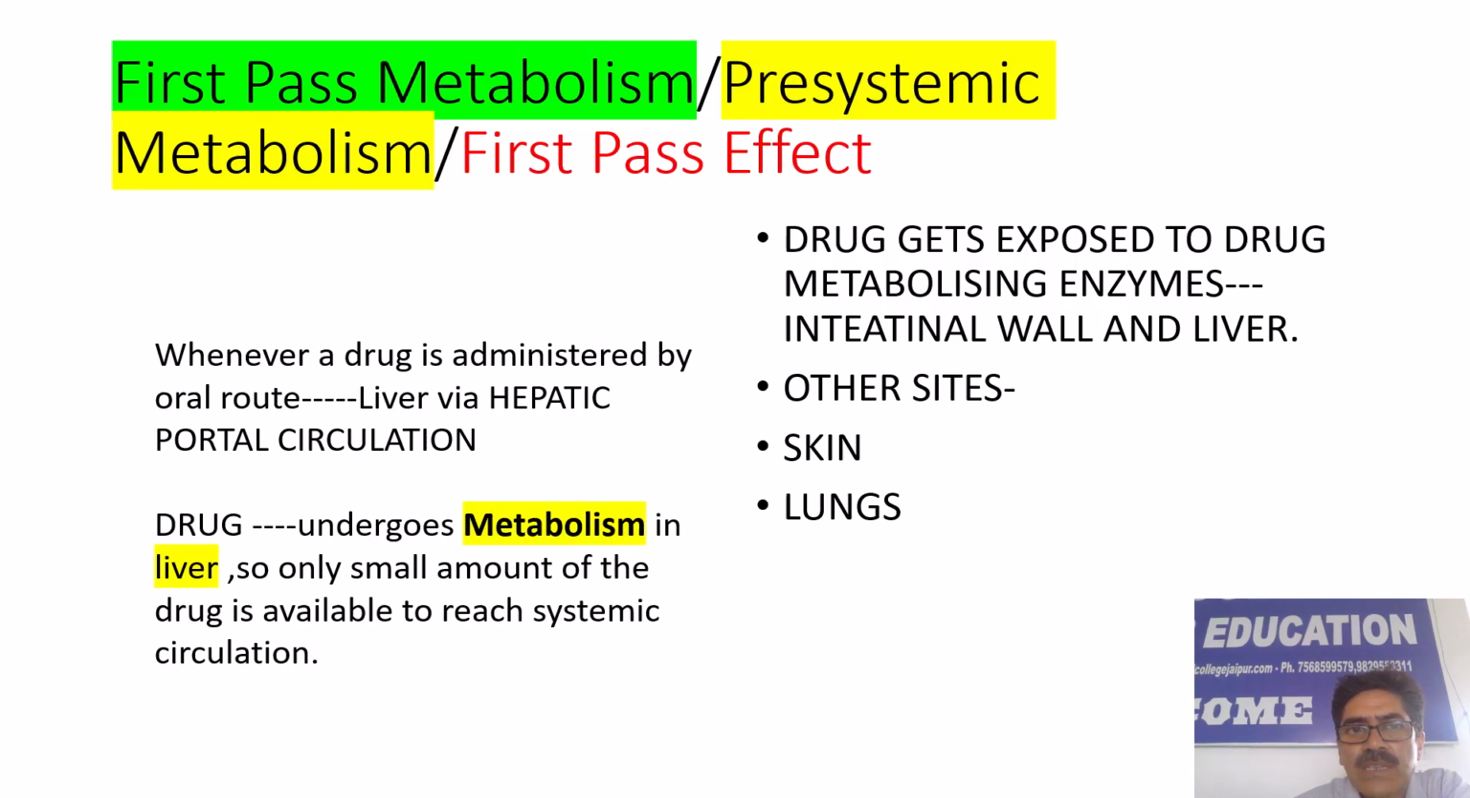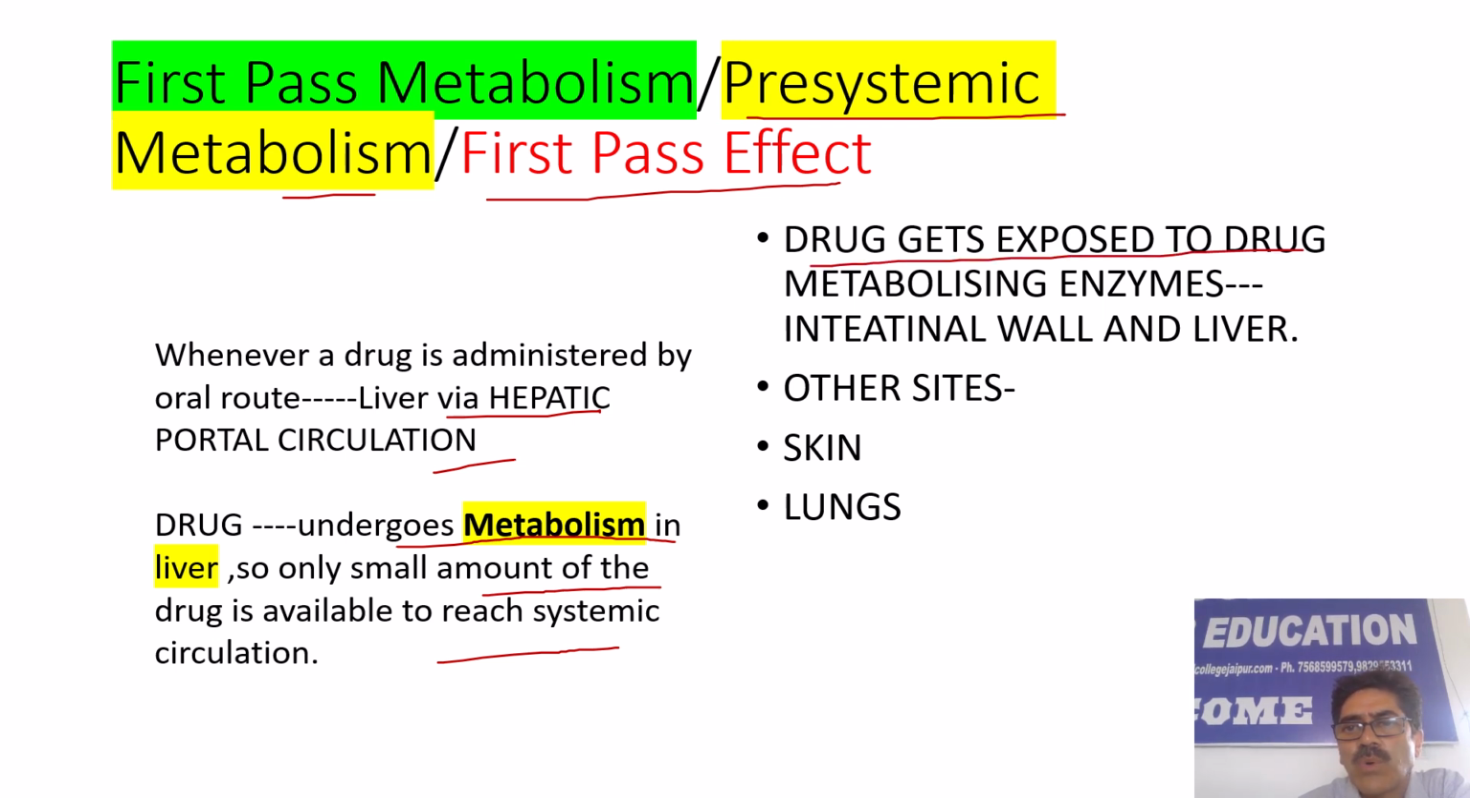So what is first pass metabolism, also known as pre-systemic metabolism or first pass effect? When the drug is administered by oral route, instead of reaching the systemic circulation directly, it may reach the liver via hepatic portal circulation. So the drug undergoes metabolism there in the liver, and the result is that a small amount of the drug reaches the systemic circulation. During this course of action, the drug might get exposed to various drug metabolizing enzymes which lie